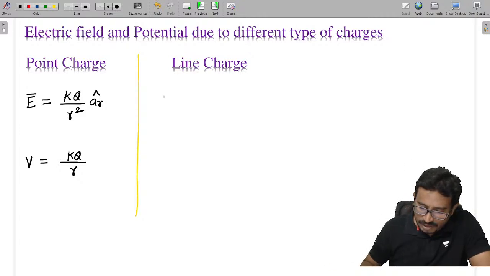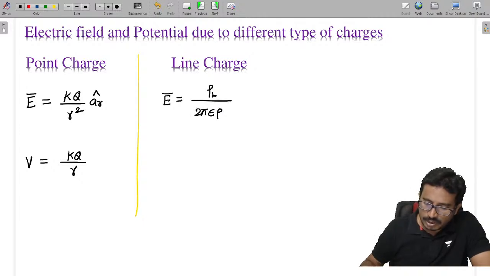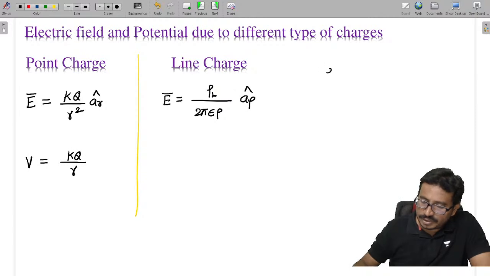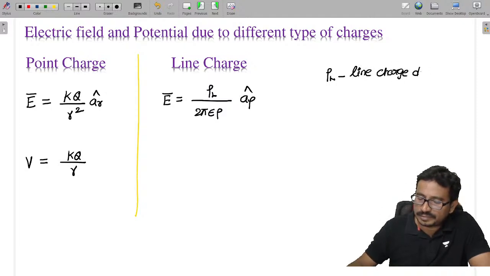Now in case of line charges, the electric field is given as rho L by 2 pi epsilon rho into a rho cap, where rho L is the line charge density.